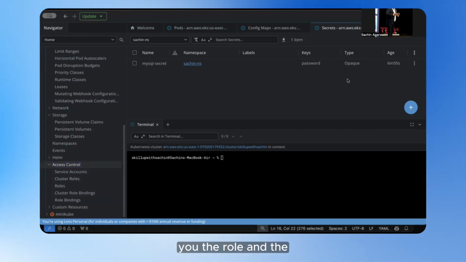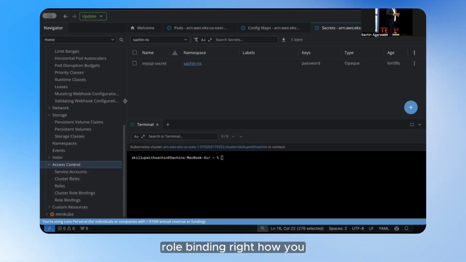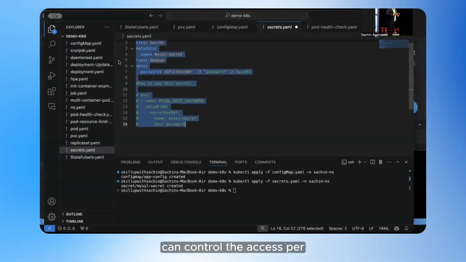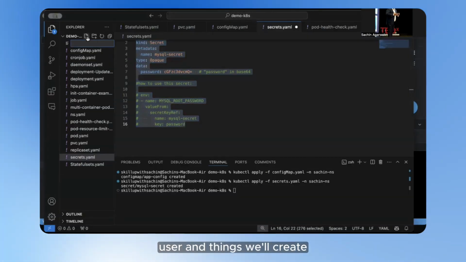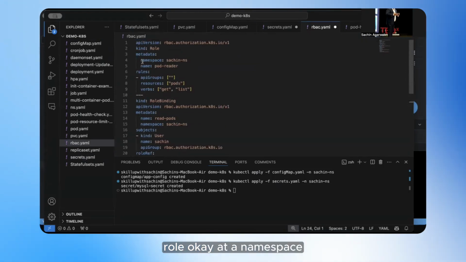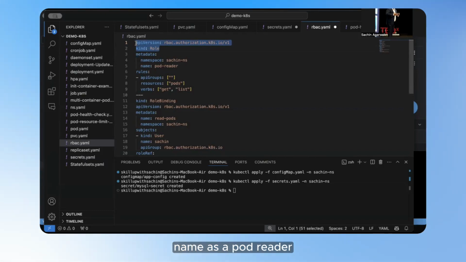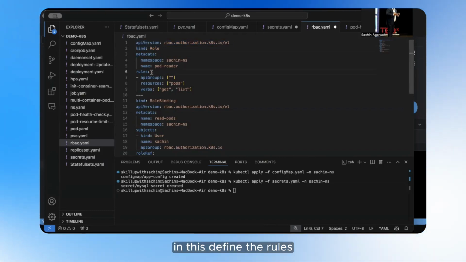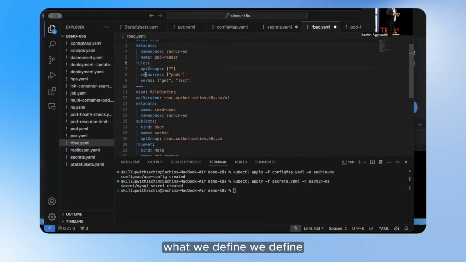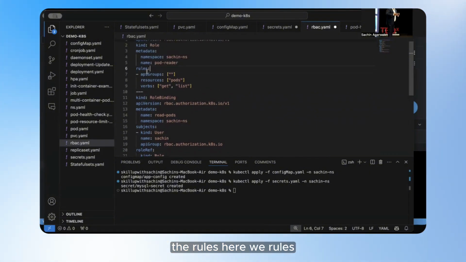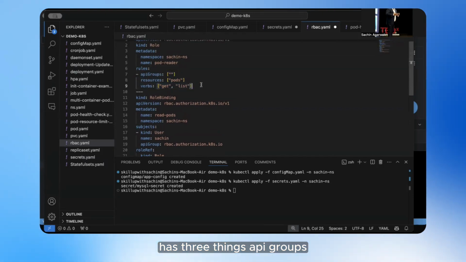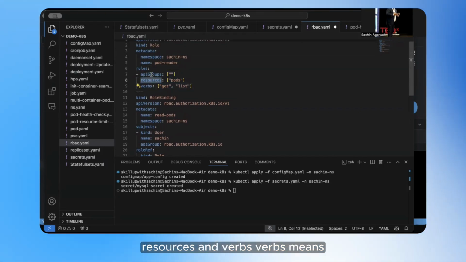Let me show you the role and the role binding, and how you can control the access per user. We'll create a kind named role, in a namespace such as Sachin-ns, give the API version as RBAC, and the name as pod-reader. In this, we define the rules. The rules have three things: API groups, resources, and verbs.